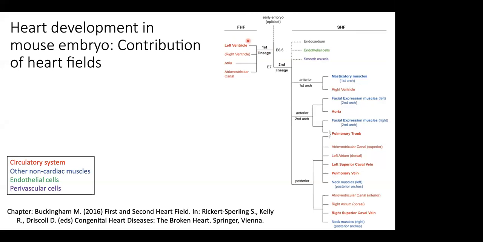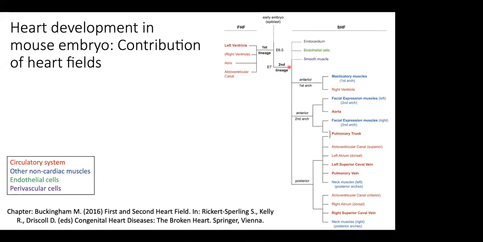You can see how it's been distinguished from the rest of the heart that the first heart field contributes to. It's been bolded because that is the major contribution of the first heart field. And after half a day or so, at embryonic day 7, the second lineage appears, which we call the second heart field.